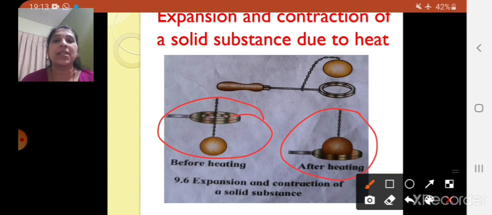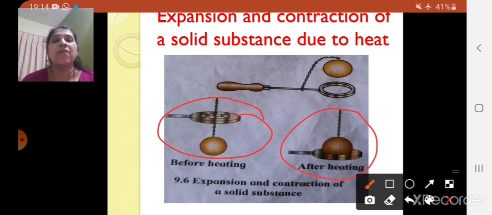Then we saw, children, about some good and bad conductors of heat. There are substances which are good conductors of heat as well as bad conductors of heat, right? And we saw that heat is conducted quickly through copper rather than plastic and wood. Then lastly we saw about the expansion and contraction of a solid substance due to heat. So what happened in this experiment?